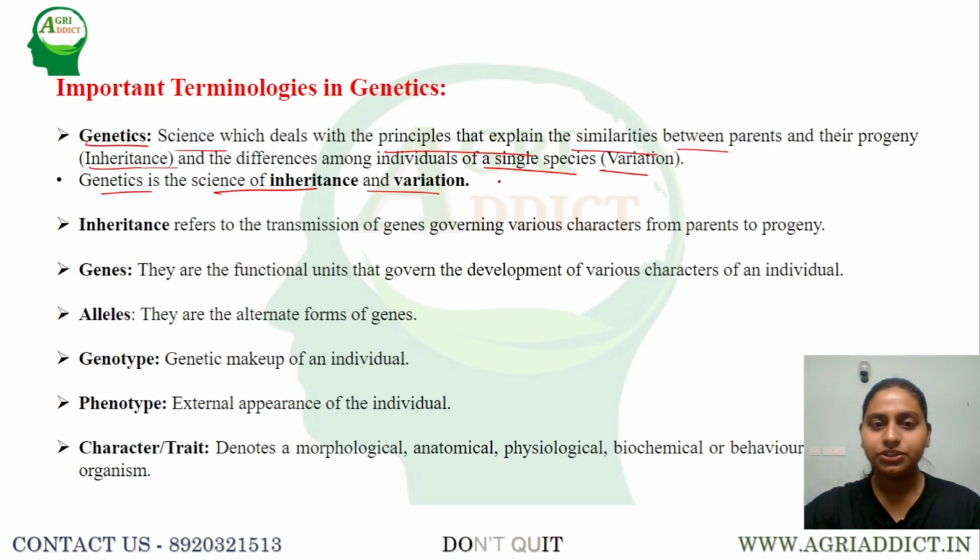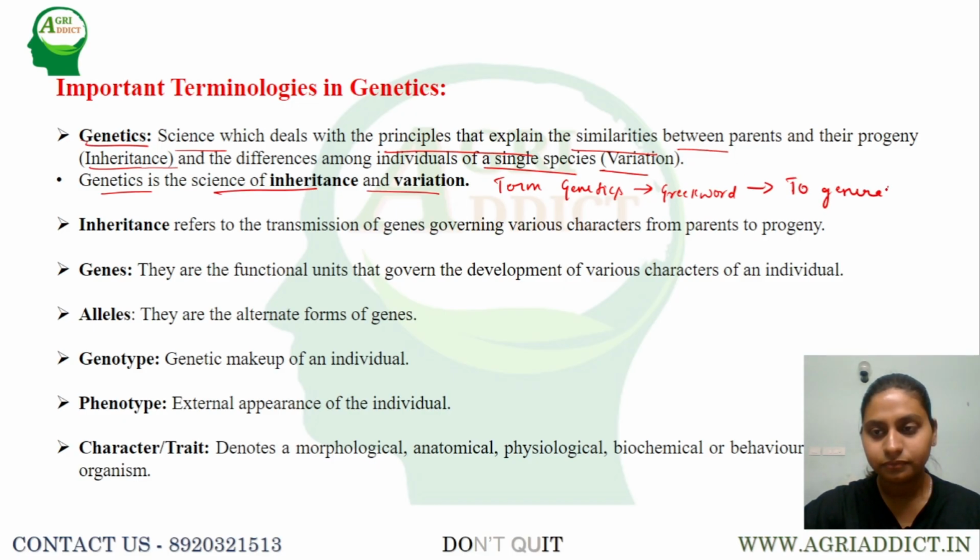Along with that, the term genetics is a Greek word, derived from a word which means to generate.